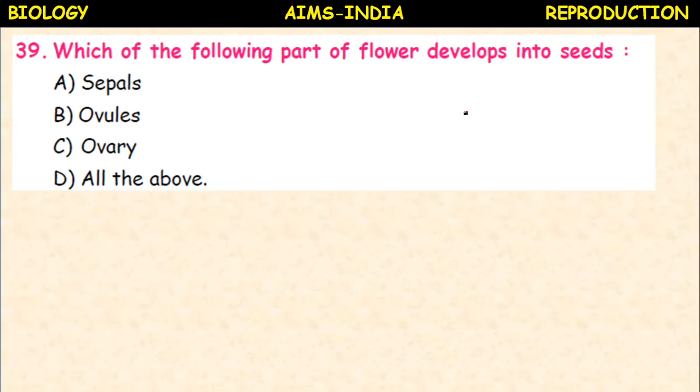Which part of the flower develops into seeds? Okay, after fertilization, post fertilization changes: sepals, ovules, ovary, all the above. So it is the ovary which develops into fruit after fertilization.